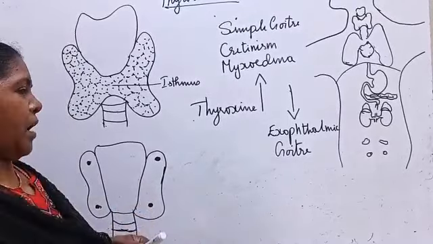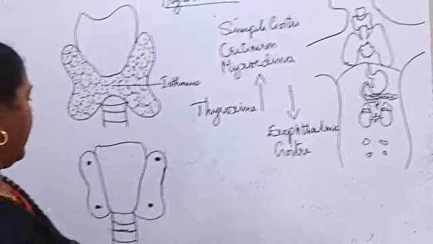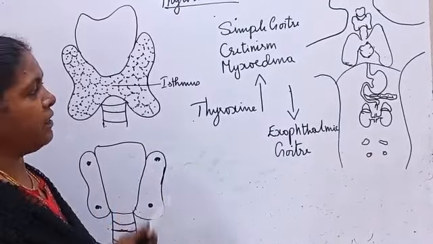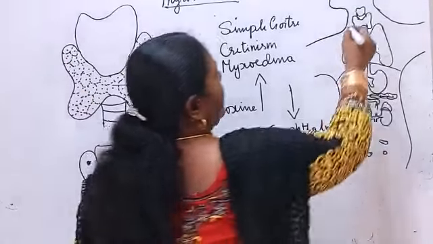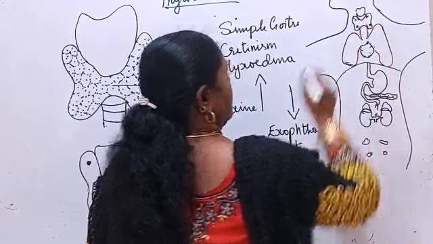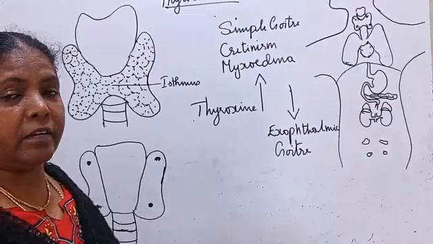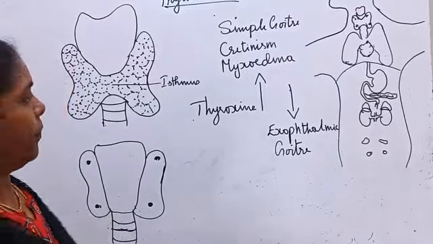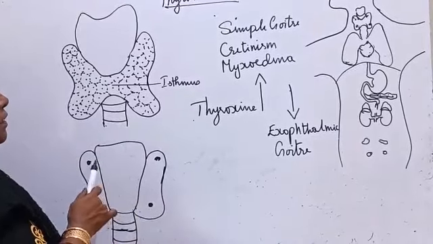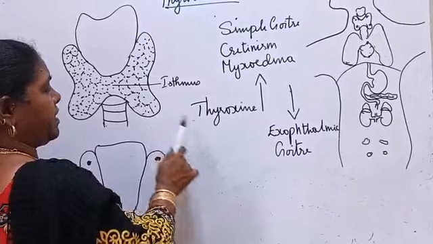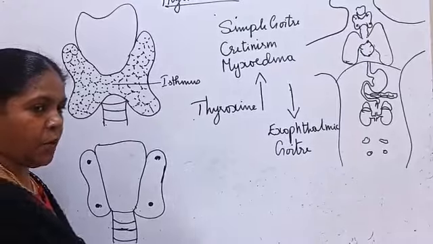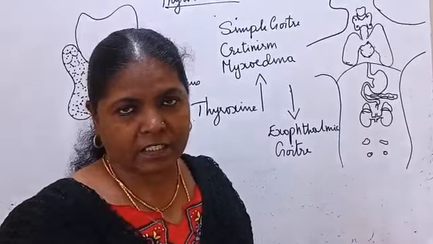If you take the back portion of the thyroid gland, it has 4 lobes embedded, and these lobes are nothing but the parathyroid glands. So the parathyroid glands are located in the thyroid gland. Now we have seen the location and structure. Secretion of the thyroid gland: the thyroid gland secretes a hormone called thyroxine, and this thyroxine is responsible for all the metabolic activities.